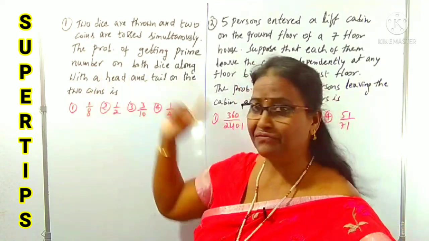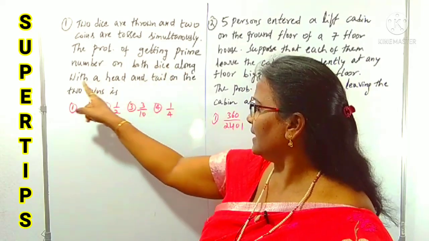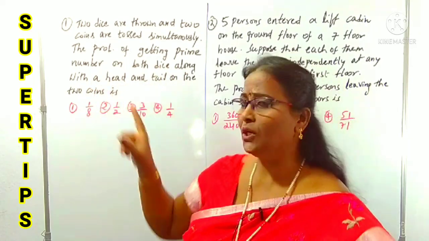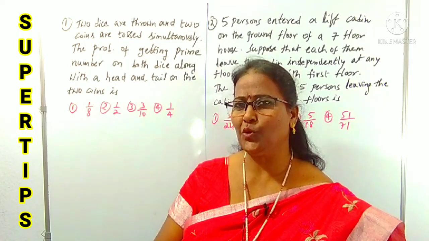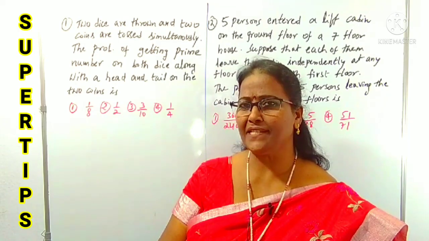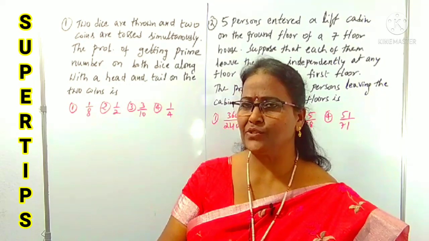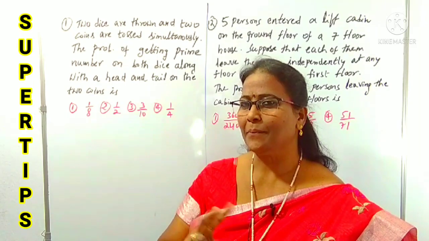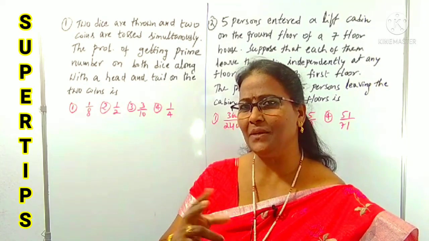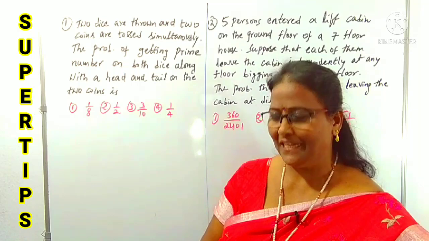That is in case of die. And next, along with the head and tail on the 2 coins. Suppose first coin is head, second coin is tail. Maybe first coin is tail, second coin is head. Head and tail on both the coins, and 2 prime numbers on both the dice. How can you calculate it?